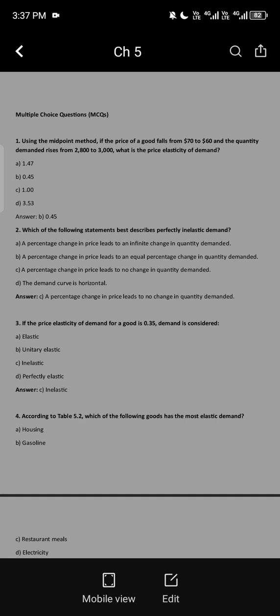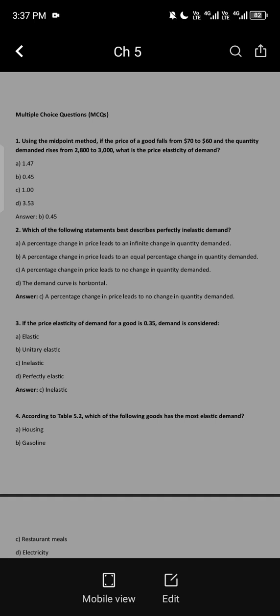MCQs number 1. Using the midpoint method, if the price of a good falls from $70 to $60 and the quantity demanded rises from 2,800 to 3,000, what is the price elasticity of demand? The answer is option number B, 0.45.